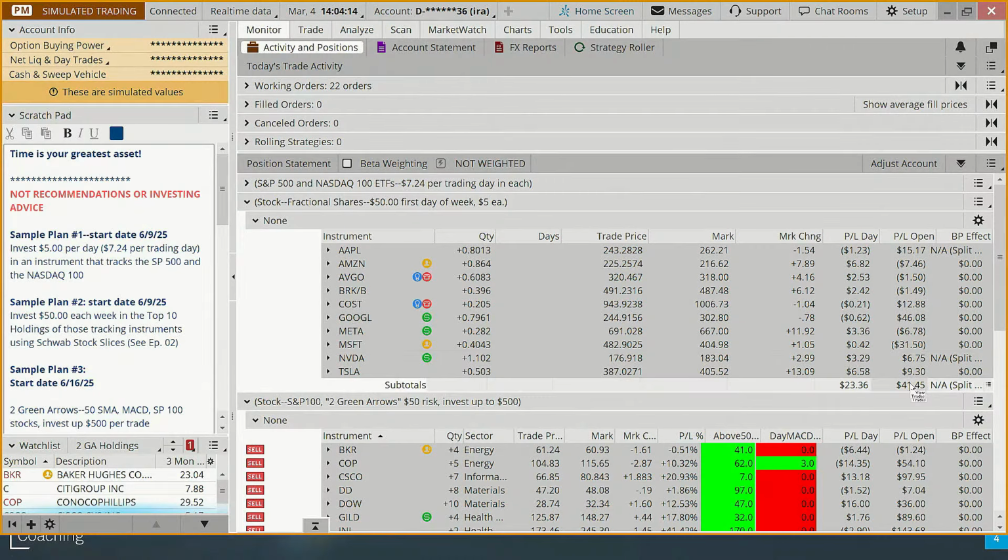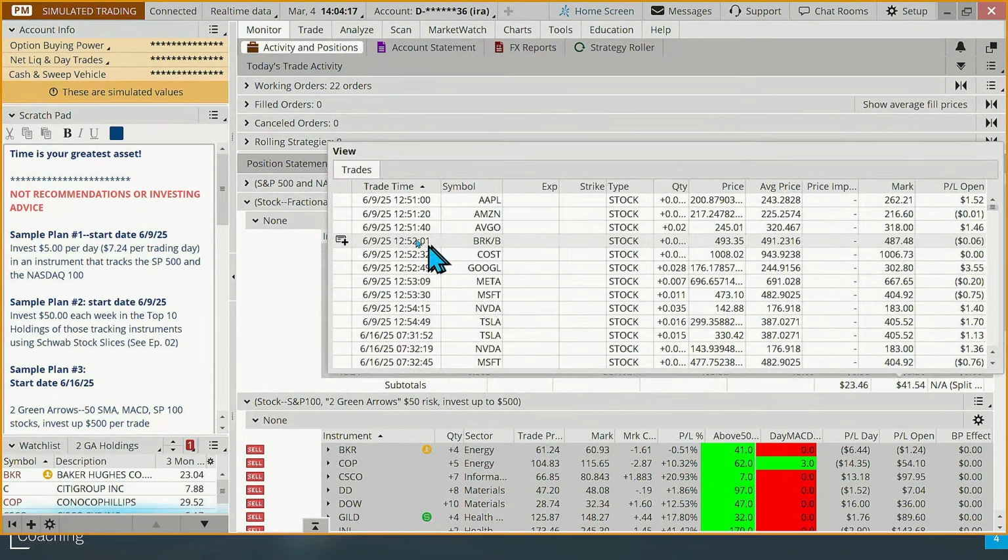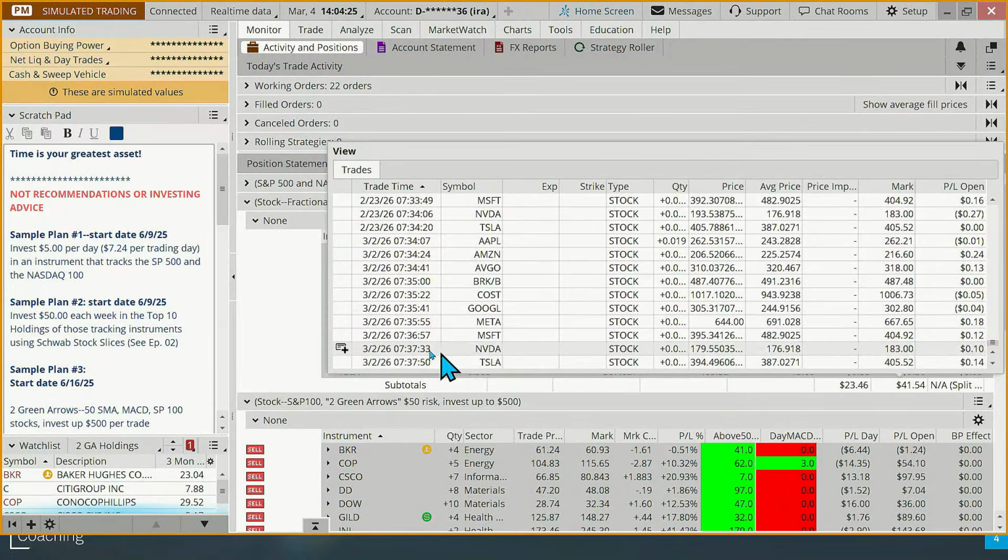Just as an example, I'm going to click on the P&L open number here on our top 10 holdings, and you can see we started back on the 9th of June last year. And if I scroll down to this week, I went ahead and bought those 10 fractional shares in these 10 stocks. And you can see the different prices at which we've gone in and bought these. This column here is the average price, and that's what's called dollar cost averaging. As the stocks have fallen, the average cost has been coming down. As the stocks have gone up, in some cases, our average price has been going up a little bit.